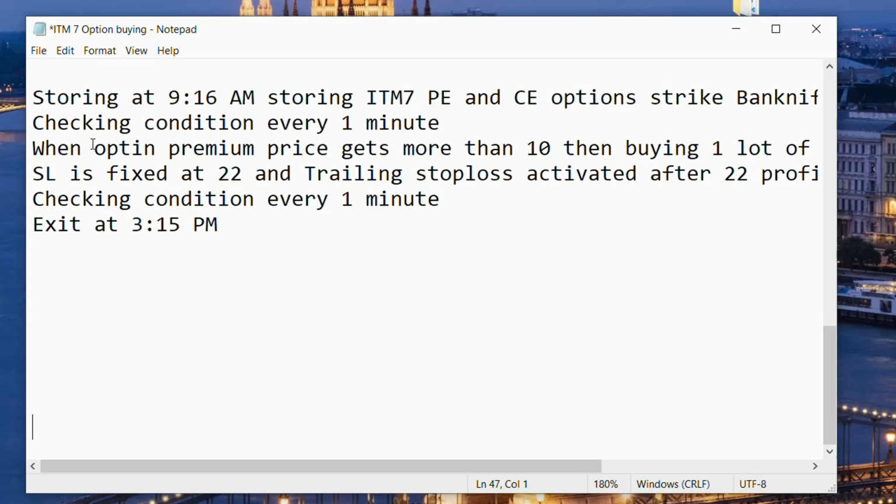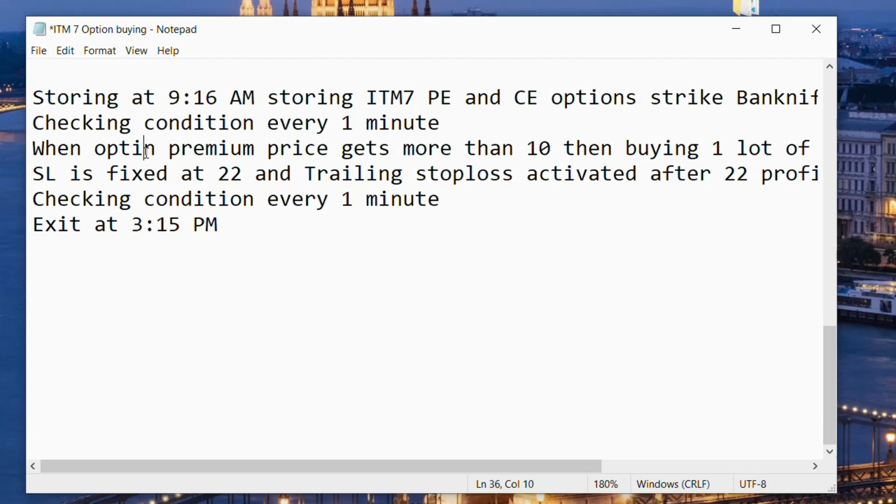Today we are going to see a strategy. It's an option buying strategy, and we are going to code our strategy using Python. This strategy involves storing, when the market opens, the LTP of the in-the-money 7/8 call option and put option in Banknifty. We are going to check the condition every 1 minute.